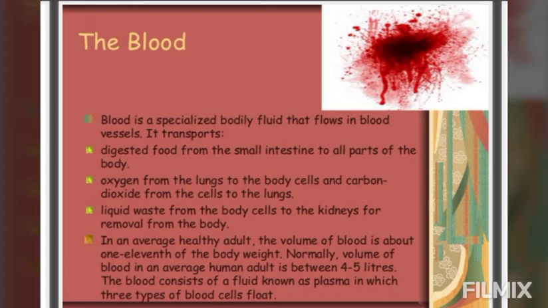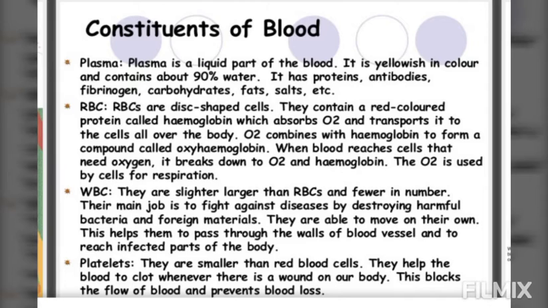Next, it carries the waste products for removal from the body. All these functions are performed by the blood. Even it protects the body against infection by destroying the germs. Blood also helps in clotting. So when you get a cut, excessive blood loss is prevented. It helps in regulating the body temperature even.